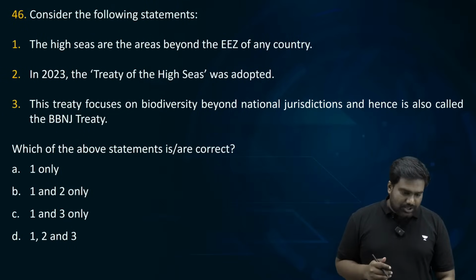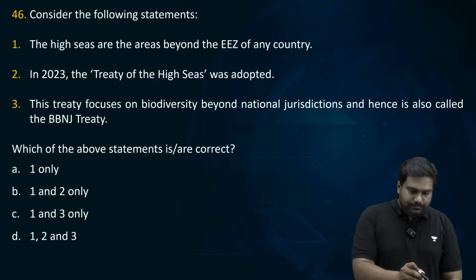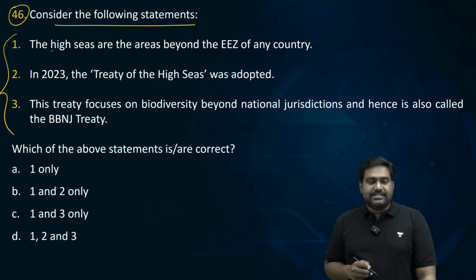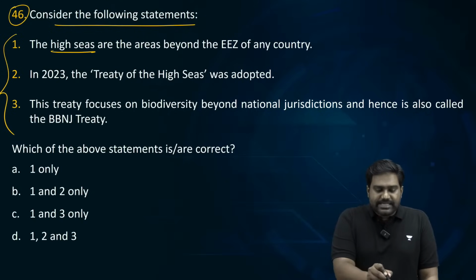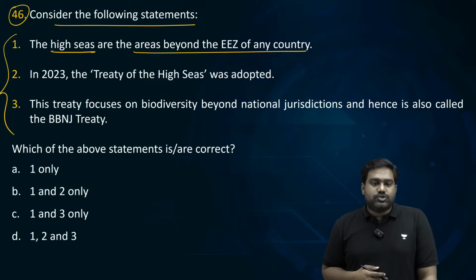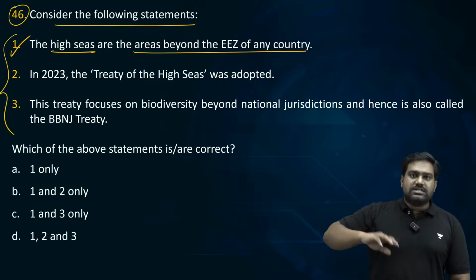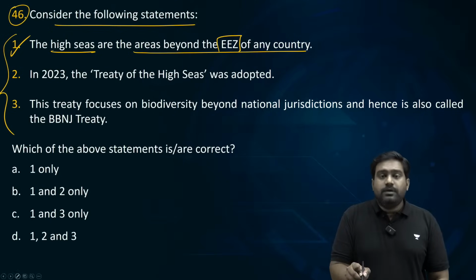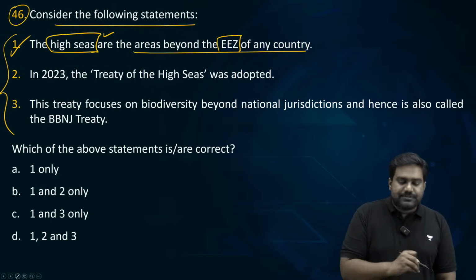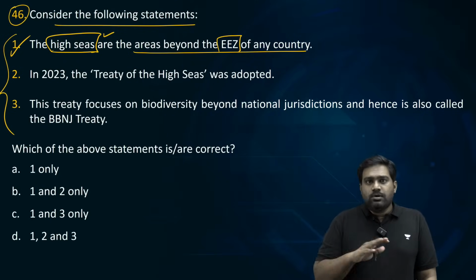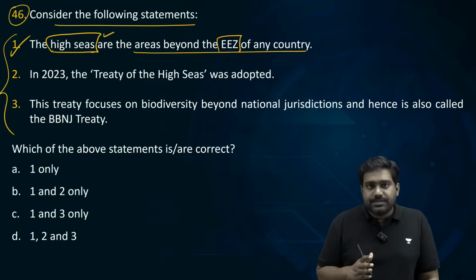So now let's look at question number 46. Consider the following statements. It's regarding the high seas. The high seas are areas beyond the exclusive economic zone of any country. This is a correct statement. After you cross the exclusive economic zone, you are entering the high seas, which again doesn't belong to any country. It's part of the global commons. No country can claim sovereignty in the high seas.